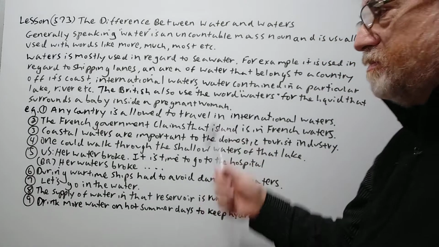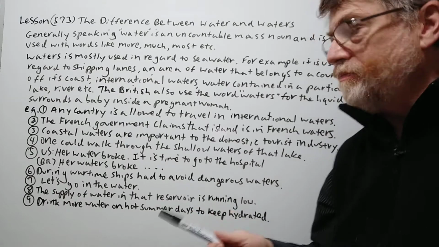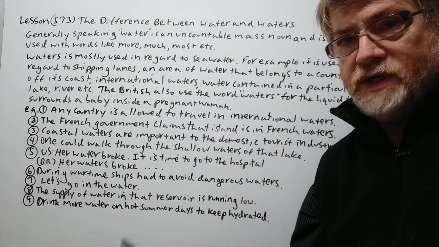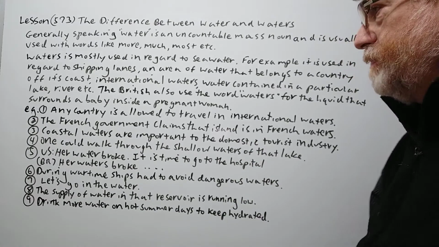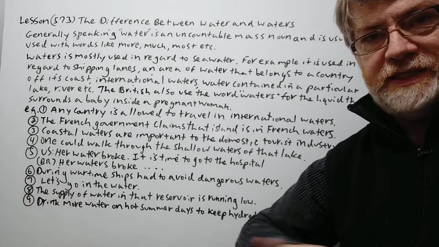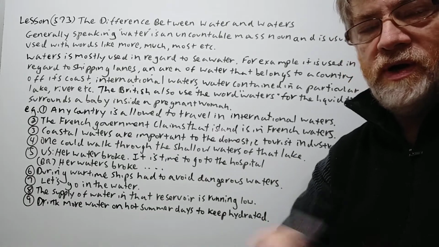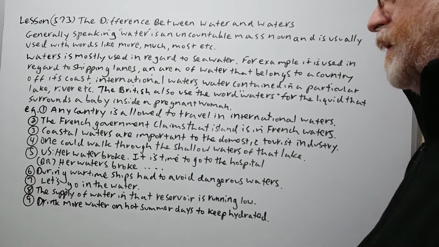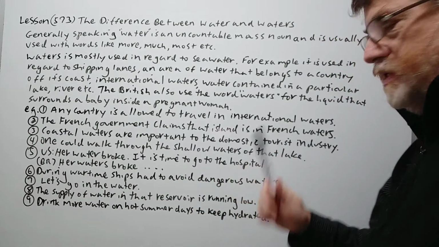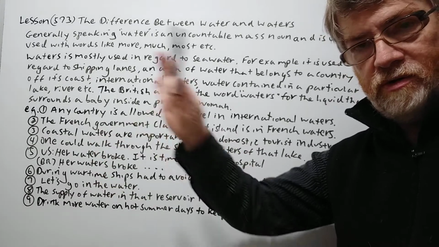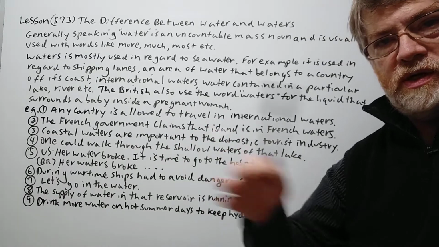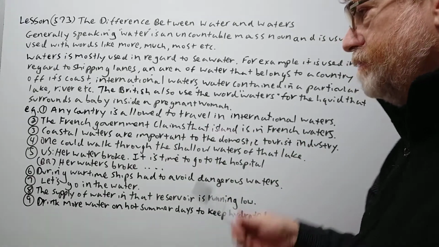All right, and we got a lot of examples to show just how we use it. Here's the first one. Any country is allowed to travel in international waters. Yeah, this is a very common way that we hear waters. The French government claims that island is in French waters, so it's in their area, that's off their coast, therefore they believe that belongs to them. Coastal waters are important to the domestic tourist industry. Well, this again is kind of like seawater. It's the water out there, maybe the water near beaches, or that they use for fishing, things along that line.